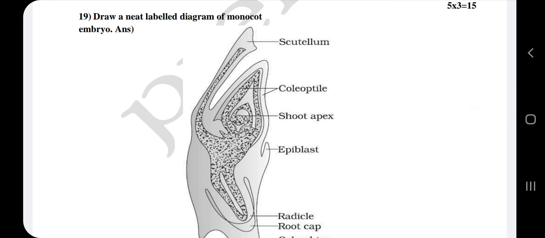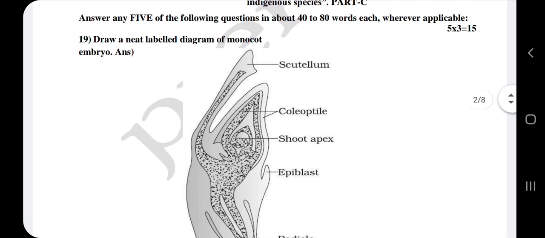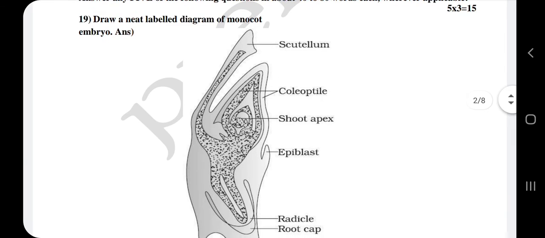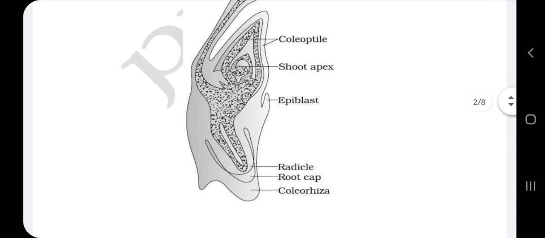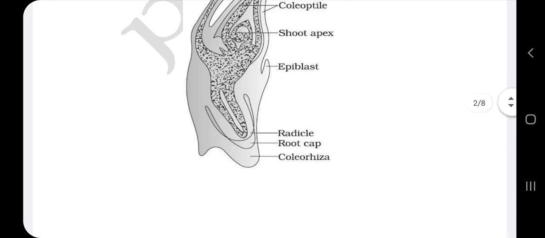So 1.5 marks will be for your diagram, and the other 1.5 marks will be for your labeling of the diagram. If you draw the diagram and keep it as it is without labeling, then the diagram will not carry any marks.